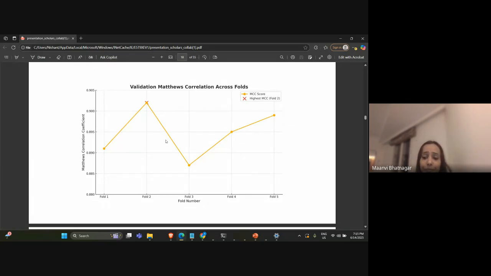If it is nearer to the value of 1, it means that the fault has been detected perfectly. It can be seen that at fold number 2 we have received the highest MCC value, and therefore this shows that our system has worked well in detecting the faults.